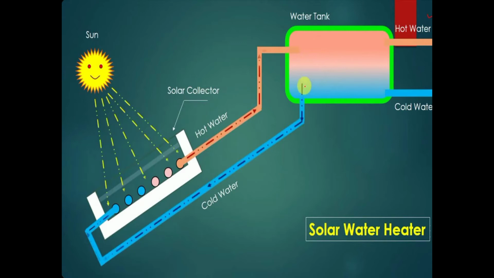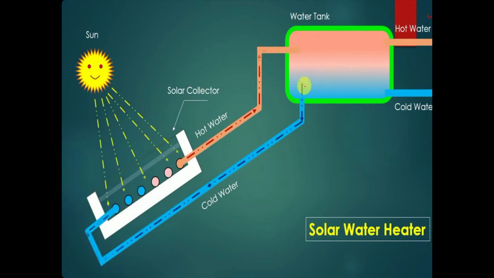The hot water has low density, and because of that low density this hot water comes to the upper side of the water tank, and at the downside of the water tank there is cold water, and this cold water comes from the downside of the water tank to the solar collector.